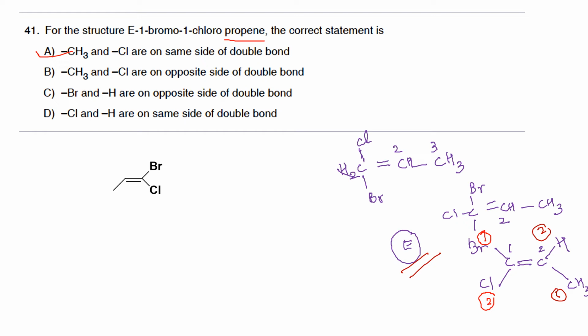Okay, so that is a pretty simple question. So this is actually the structure of E-1-bromo-1-chloropropene.